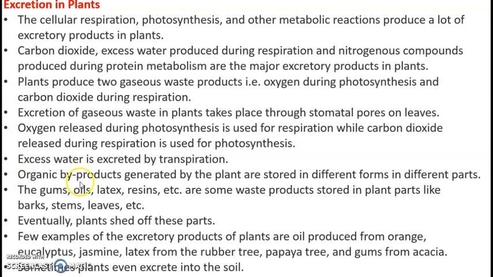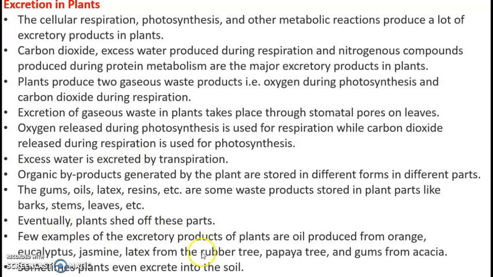Organic byproducts generated by the plant are stored in different forms in different parts. The gum, oil, latex, resins, etc. are the small waste products stored in the plant parts like barks, stem, leaves, etc. Eventually, plants shed off these parts.